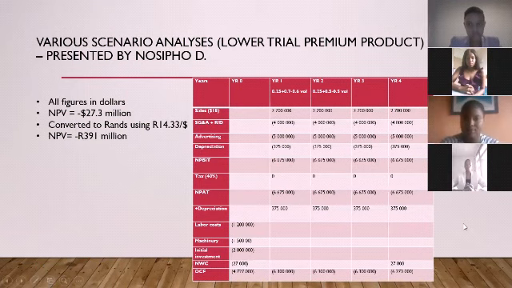I'll be going through the lower trial premium product. In the lower trial, the sales volume decreased by 1 million units, and there was also a decrease in annual sales to $5 million. And we got a negative NPV of 391 million. In the next